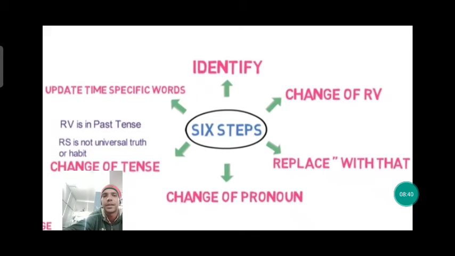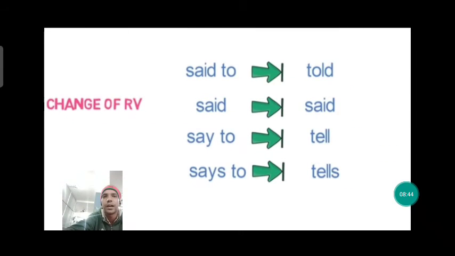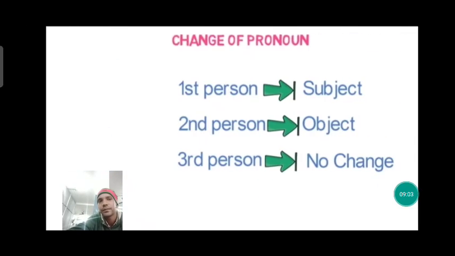So like that some changes we have to do. So for change of reporting verb, you can see that said to will become told. Said will be the same, said. Say to will become tell. Says to, tells. Like this reporting verbs are changed.